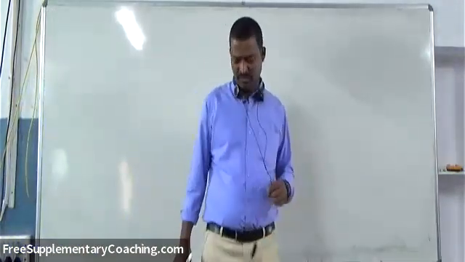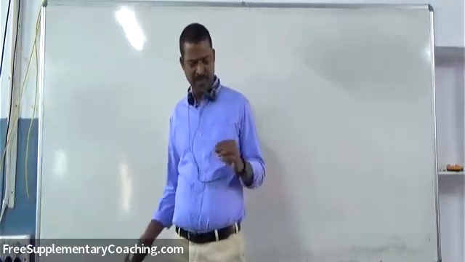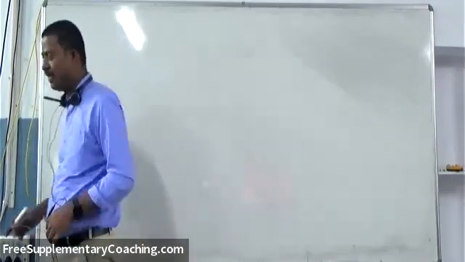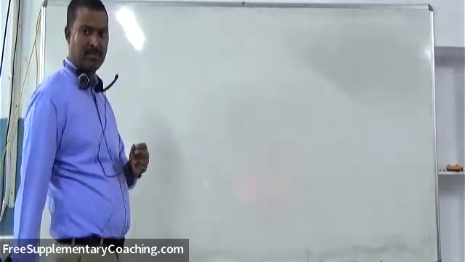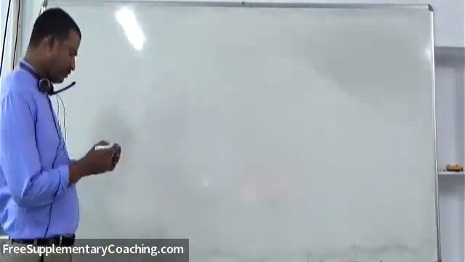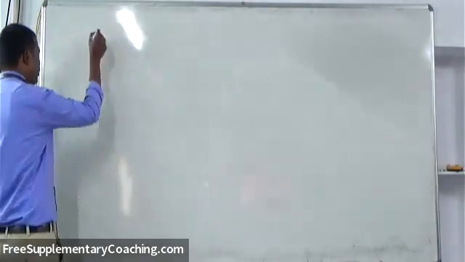We'll see that first. Then after, we'll see the applications, mirage formation and rainbow formation. Is it clear, students? Right. So these are SAQs from the chapter of ray optics.